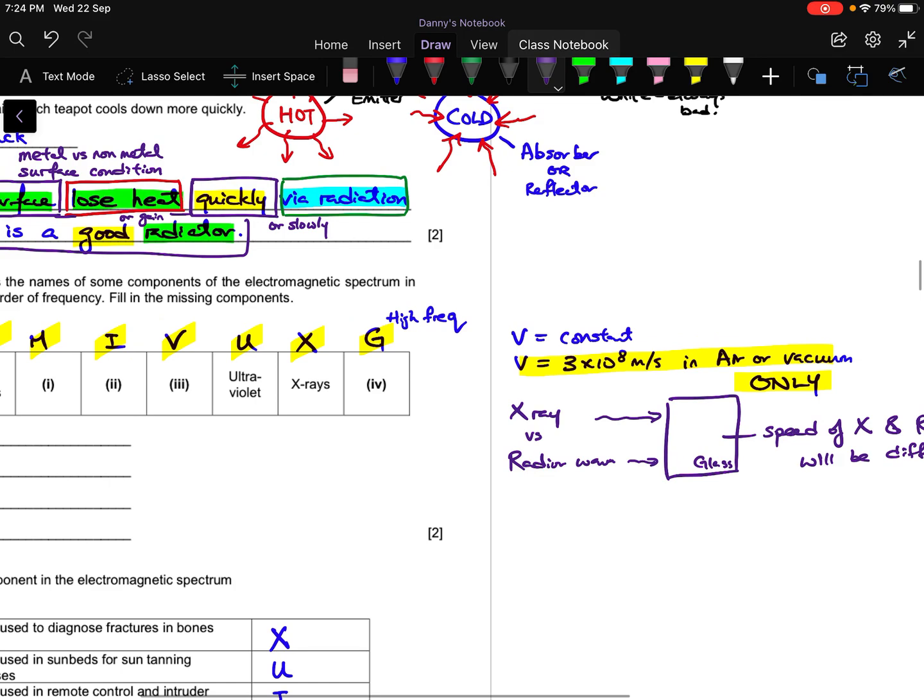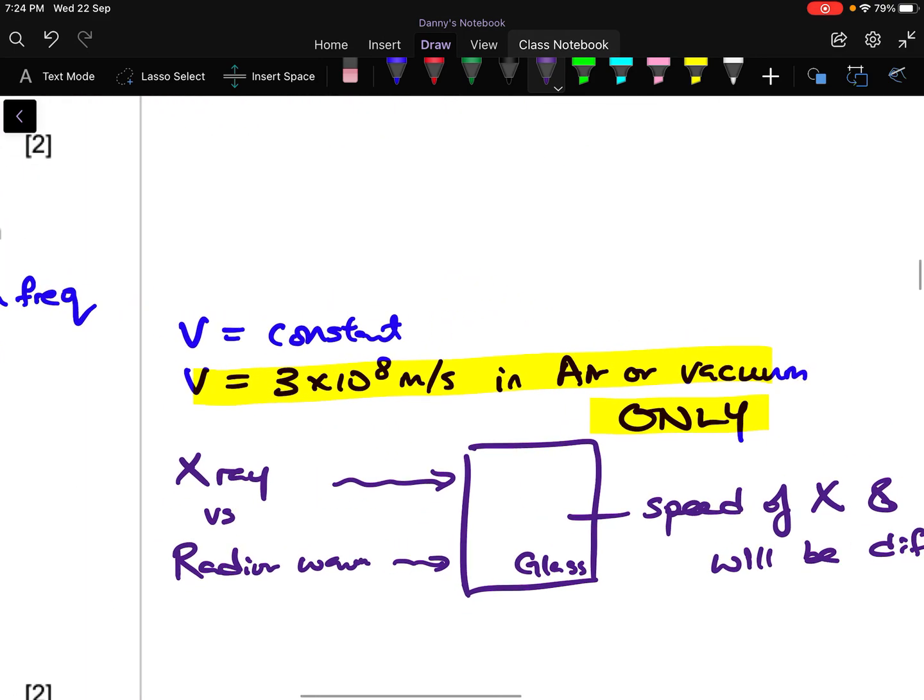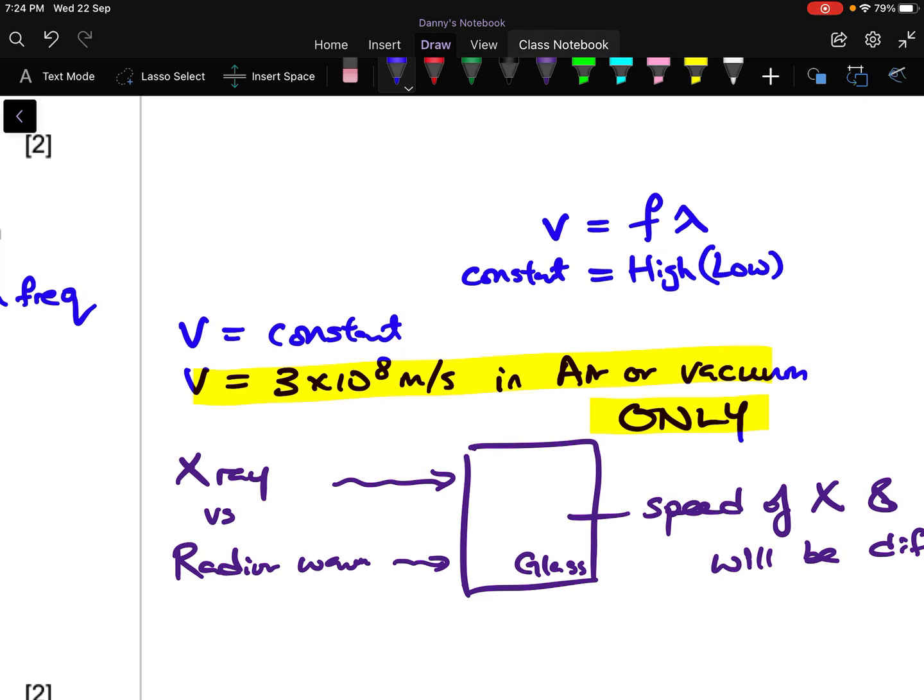So that's number one. By extension, when we say the speed of all the EM waves is the same in air and vacuum, look at the formula v equals f lambda. If v is kept constant and you have an f that is very huge, then by extension lambda must be a small number.